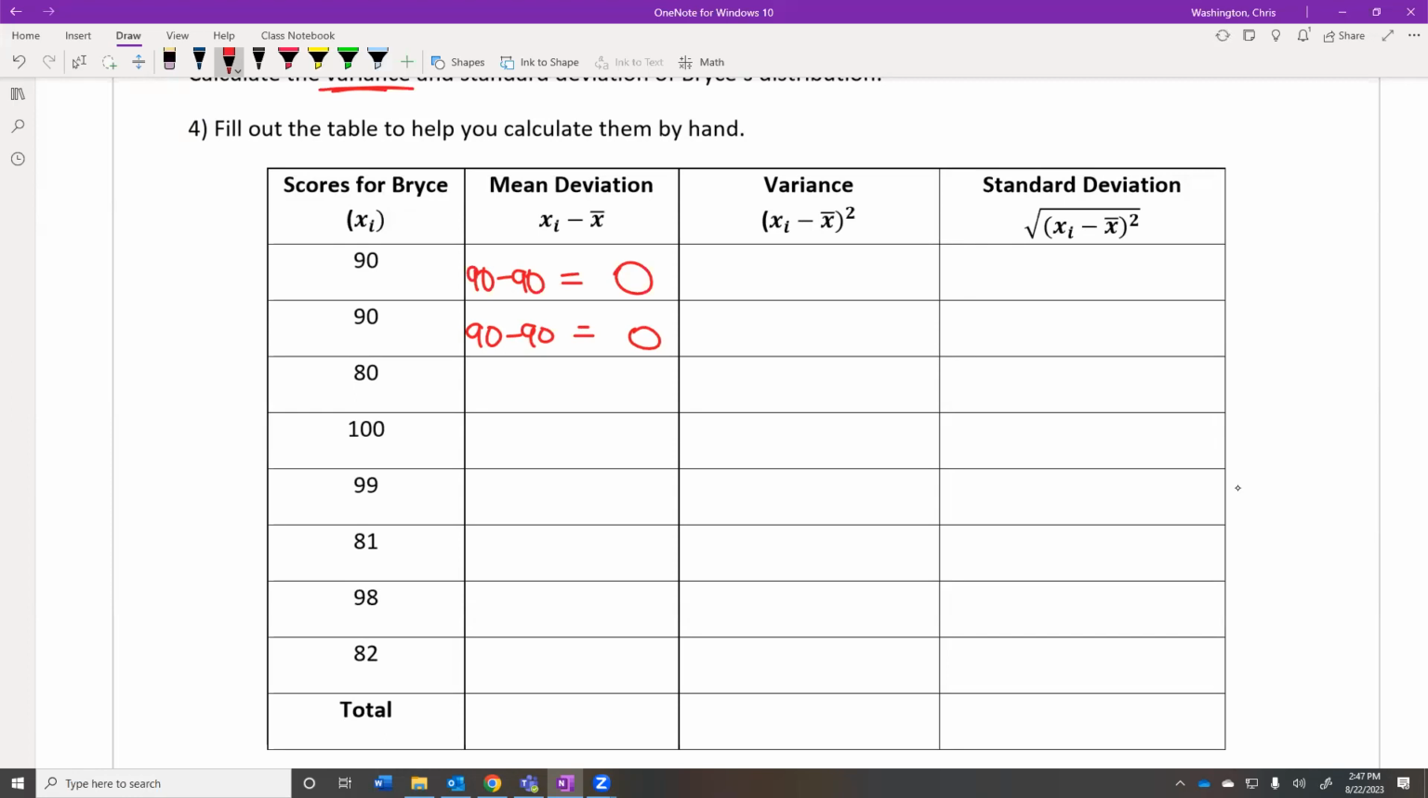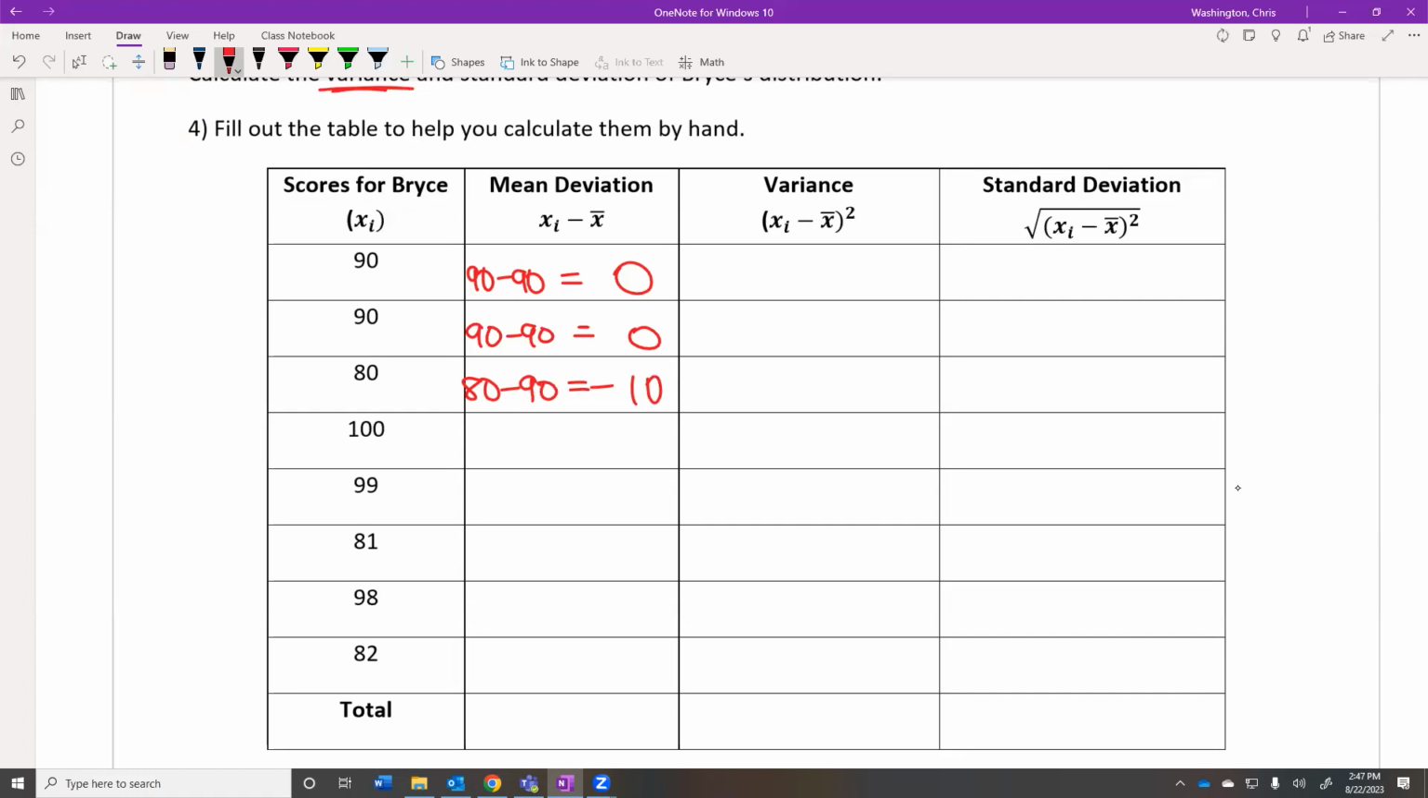What if he made the 80 on the test though? How far away from the mean is that 80? 10. But it's under, so lower than the mean. So it would actually be negative 10. So just by subtracting now, we're trying to figure out how far was each test away from his average. We're just going to do that with each test.